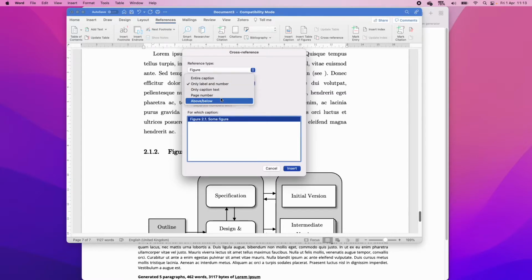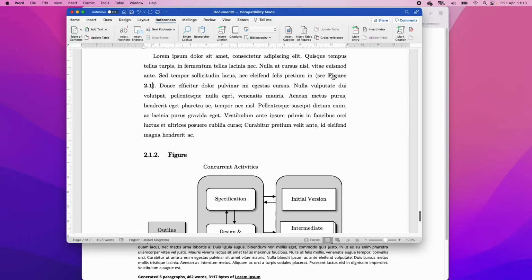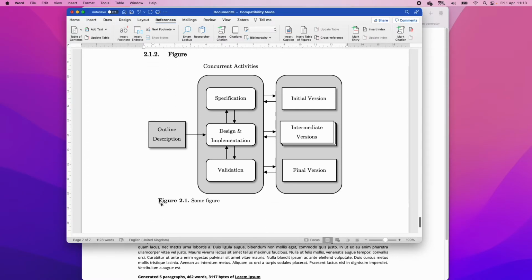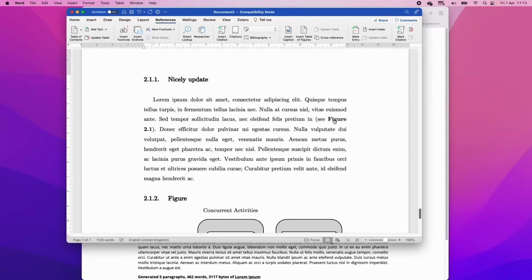Alternatively, you could say above or below, and it would also do the cross-referencing. But we're going to select Insert as Link and then click OK. And so what it's done is it's seen that this figure is in this place and has this formatting, and it's matched that formatting.